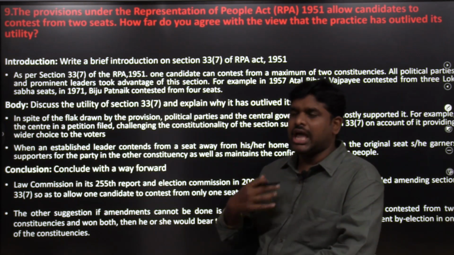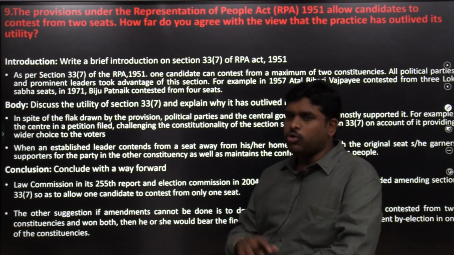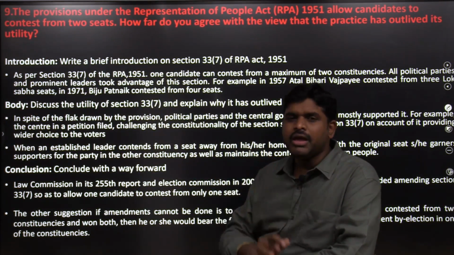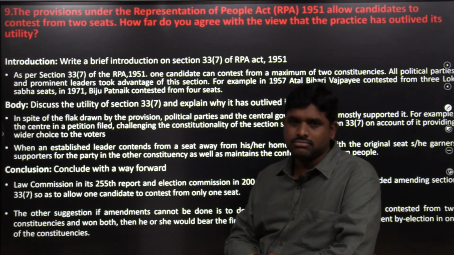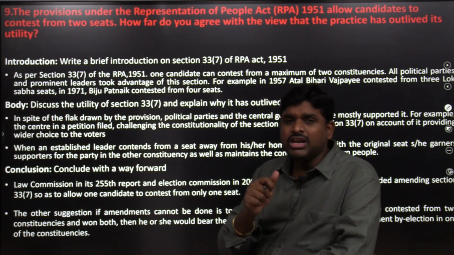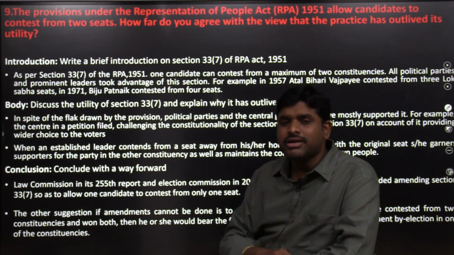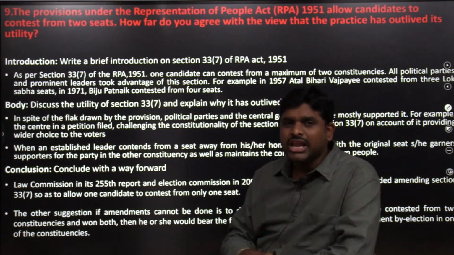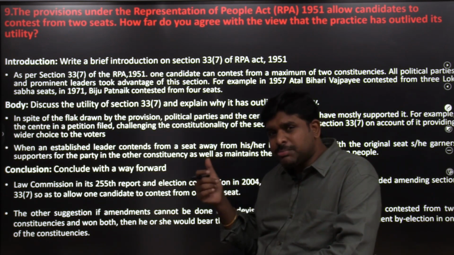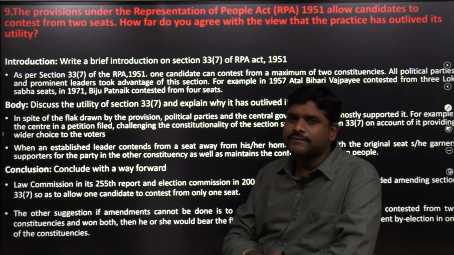How is it misused? See, I will be contesting from 3 places. I will win only 1 place, and from the 2 other places, if I win, I will withdraw. Then by-polls will have to be conducted again. When I resign, the expenditure will be on the government, on the Election Commission. So because of this provision, there is excess expenditure on the Election Commission of India.